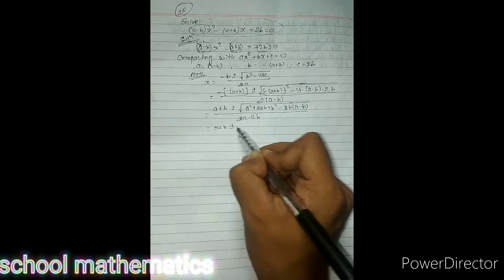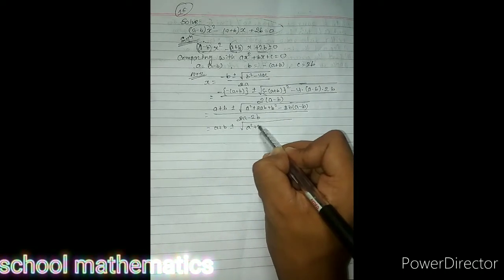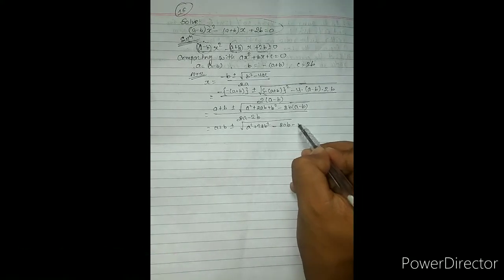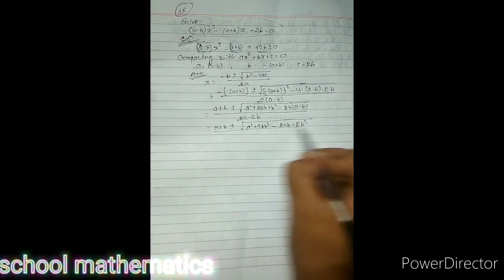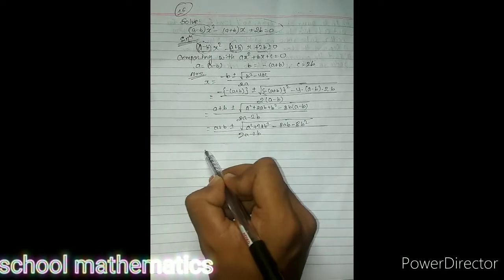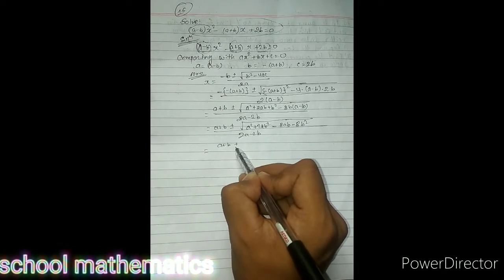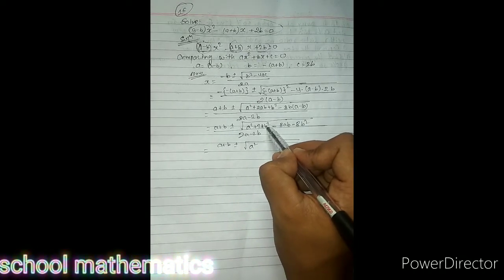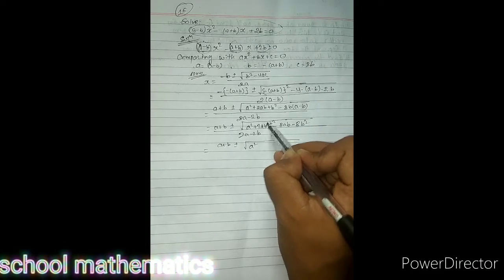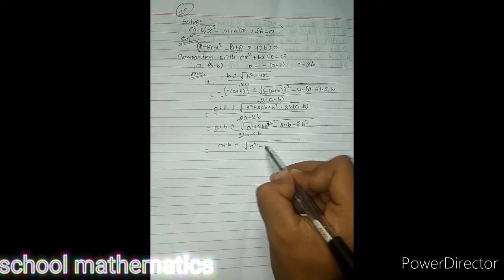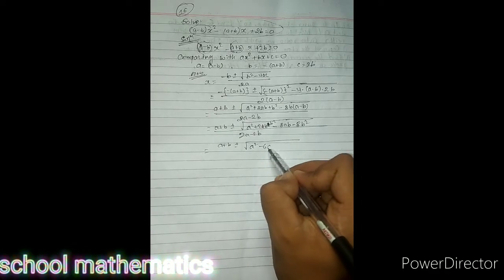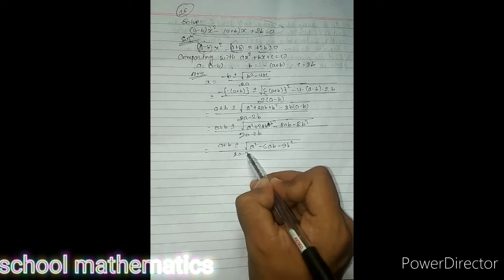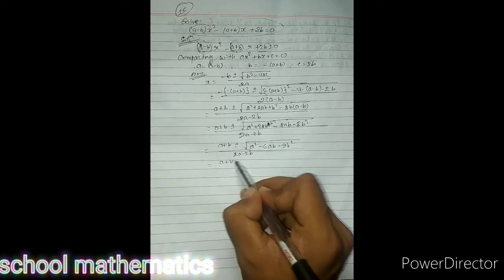a plus b plus minus root under a square plus 2ab plus b square as it is. Now 8ab minus 8b square divided by 2a minus 2b. a plus b plus minus root under a square plus 2ab plus b square. 2ab minus 8ab is minus 6ab, and b square plus 8b square is 9b square, divided by 2a minus 2b. a plus b plus minus.